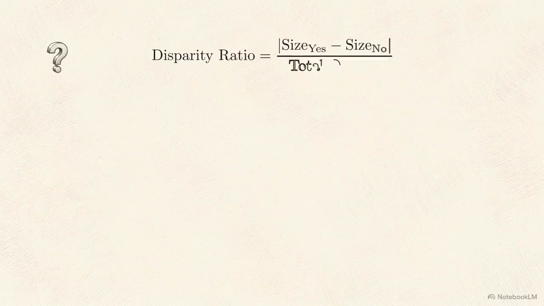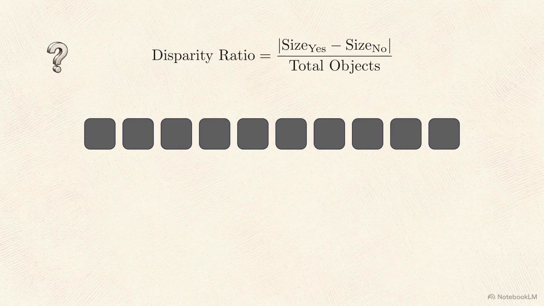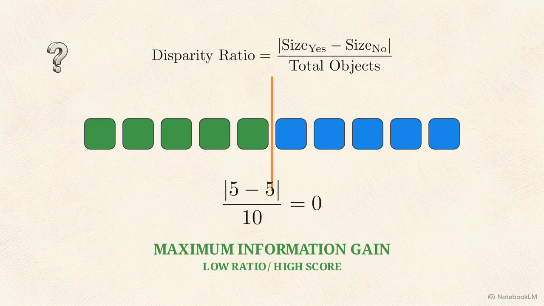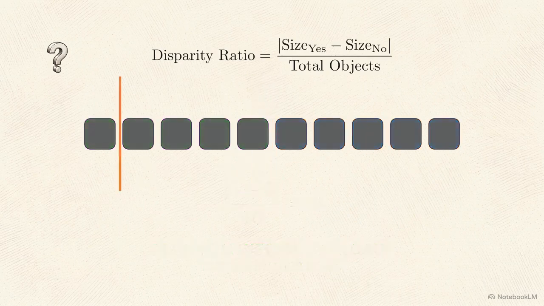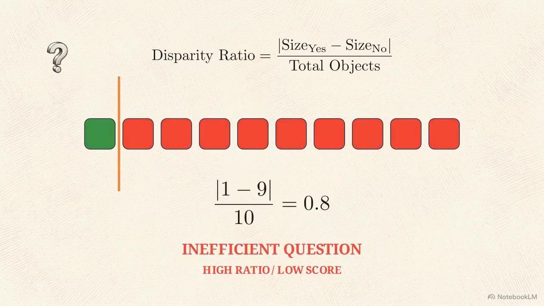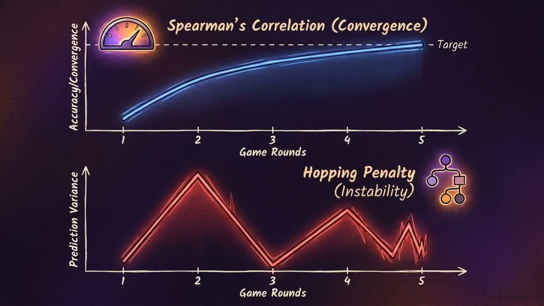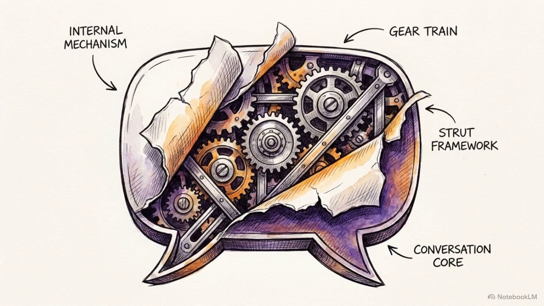This is the disparity ratio, scoring Akinator performance by measuring information gain. A high-quality question splits possible objects evenly, maximizing data. A poor question, eliminating just one option, results in a high ratio and low score. For the Bluffing game, researchers use Spearman correlation to track if the prediction smoothly converges toward the truth, while the hopping penalty flags instability by measuring how wildly the model's logic oscillates between consecutive turns. These formulas strip away the model's verbal fluency to expose the raw mechanics of its reasoning.